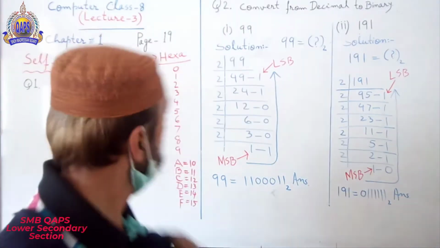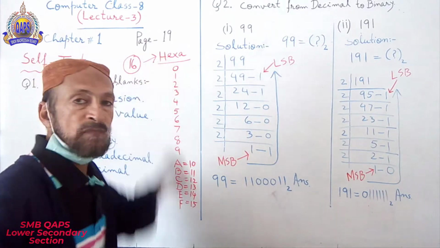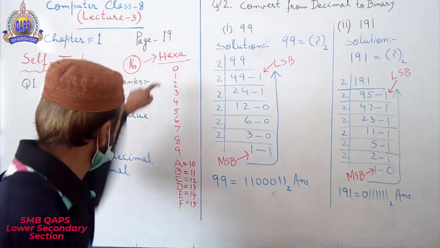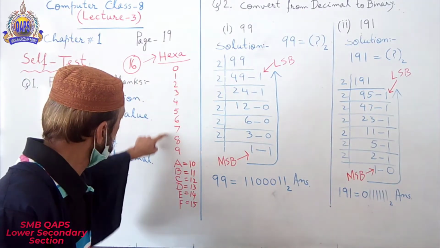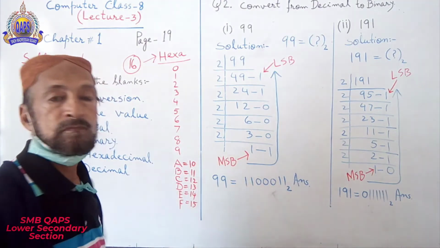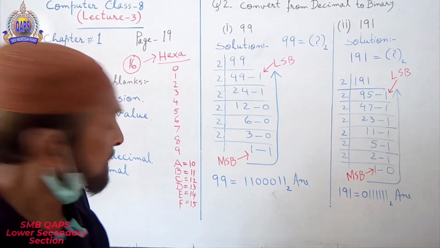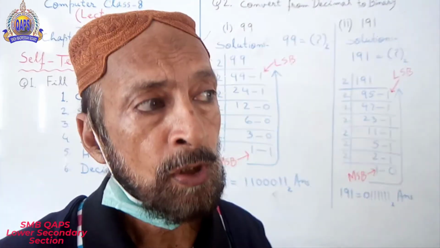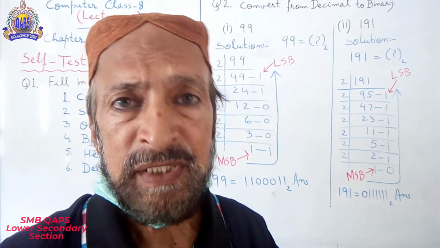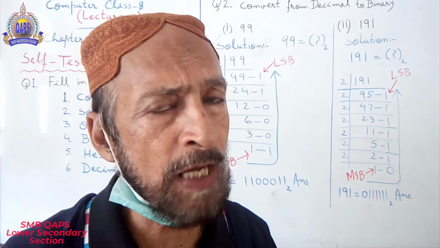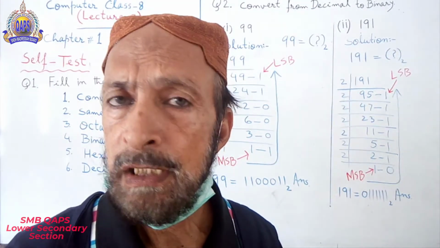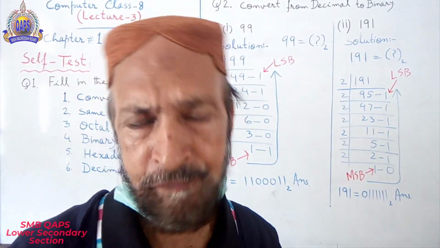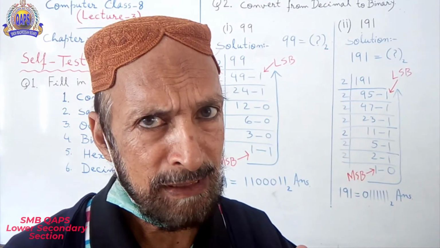From 0 to F. And F means 15. So the maximum digit of hexa is 15, equal to F. Understand?